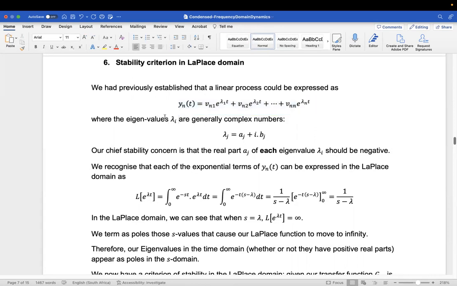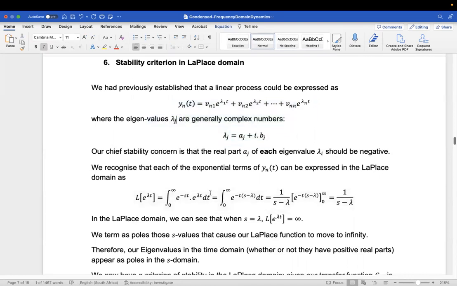And just to write that out a bit more explicitly, we can say let lambda j be those eigenvalues, and let a_j be the real part. And so we want a_j always to be negative.